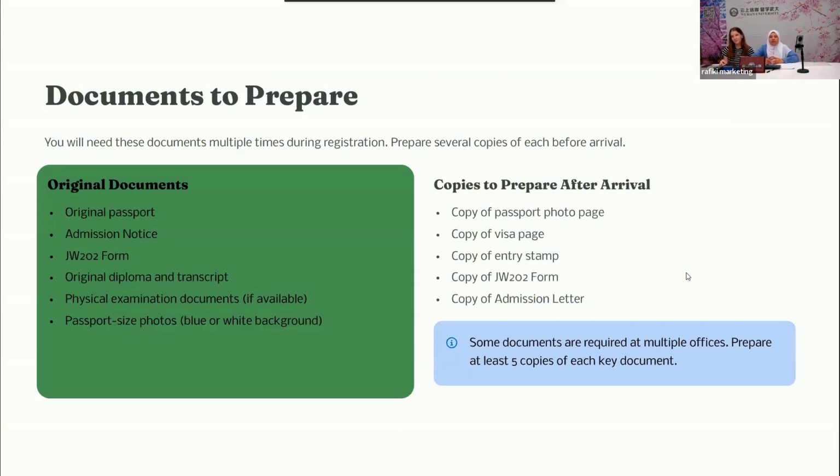You will need them in different steps during your registration. You have to copy your passport photo page, a copy of your visa page, the entry stamp, the JW form, and a copy of the admission letter. We also confirm some documents are required at multiple offices. Prepare at least 5 copies of each.